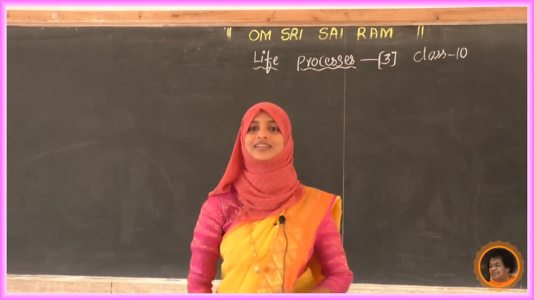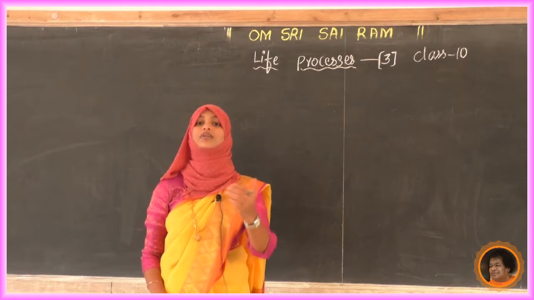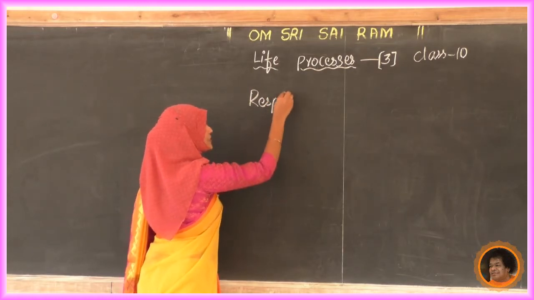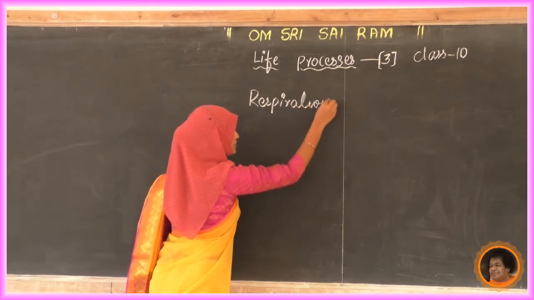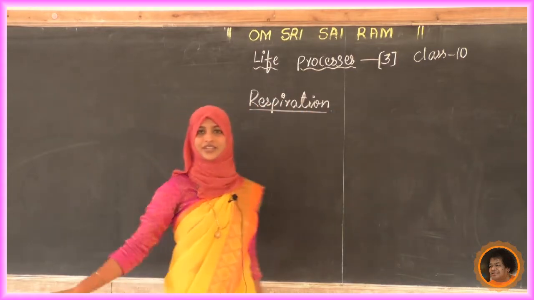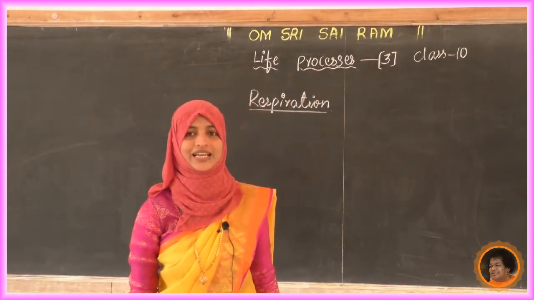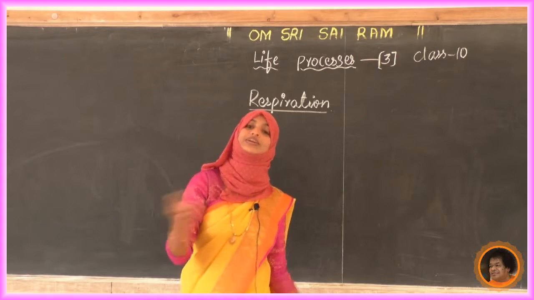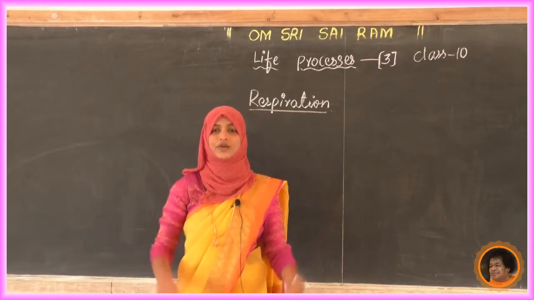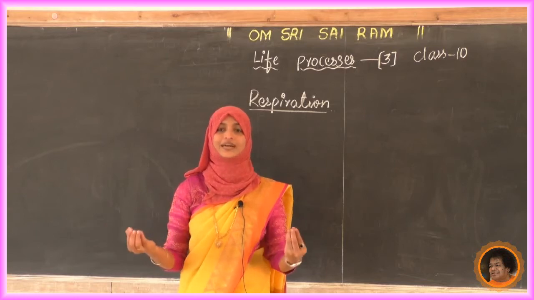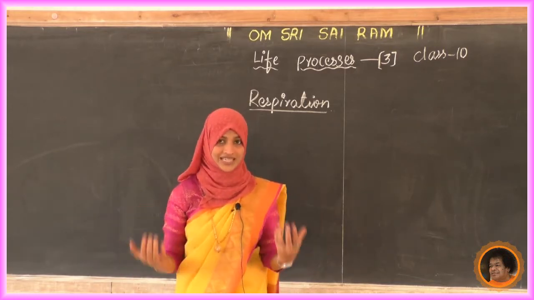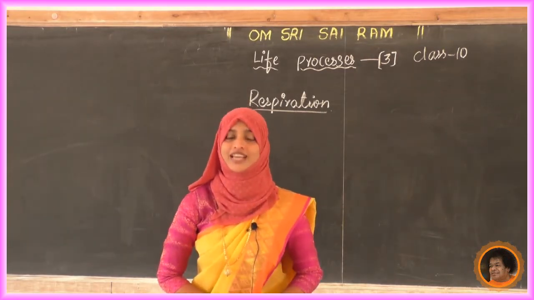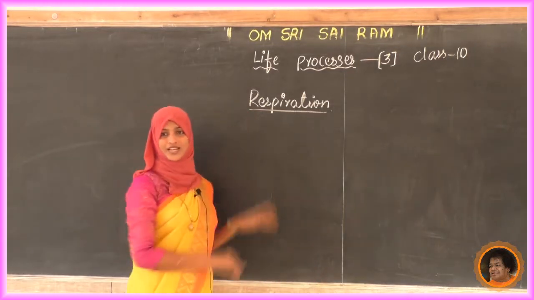In today's class we are going to study more about respiration. Write down the heading, respiration. You got the definition, right? Once again I will repeat. Glucose on reaching the cell reacts with oxygen. Oxygen is present in our cell, so glucose, a simple carbohydrate, reaches the cell and reacts with oxygen to liberate energy. That process is called respiration.